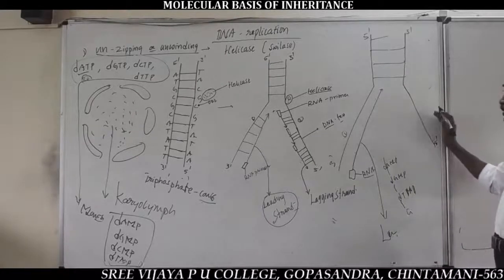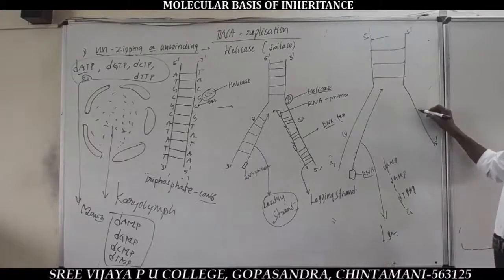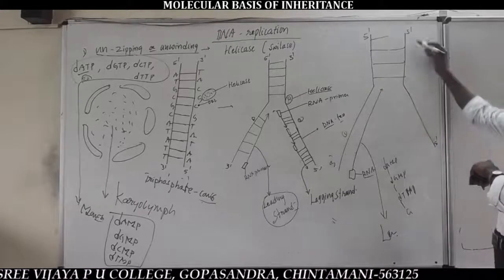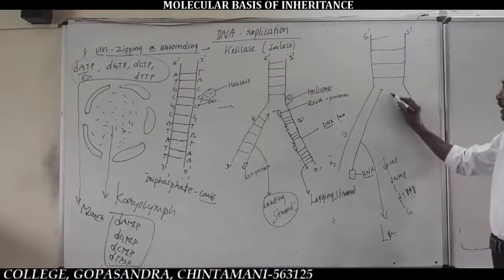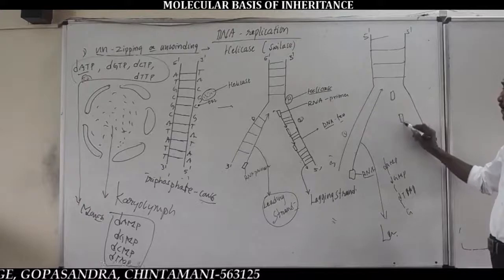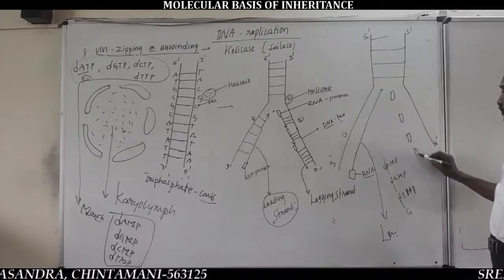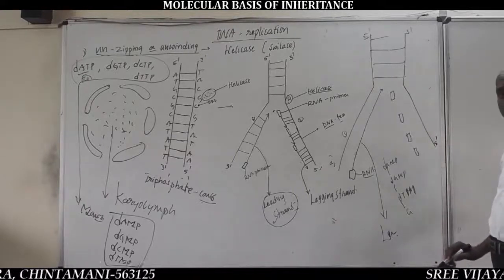And the opposite old DNA template strand, the orientation is 3' to 5'. RNA primers are already synthesized by the RNA primase enzyme.